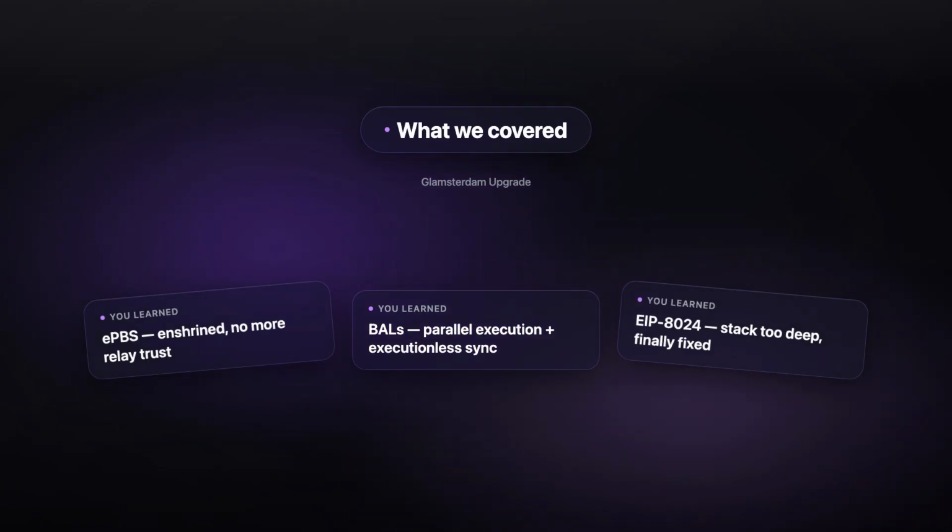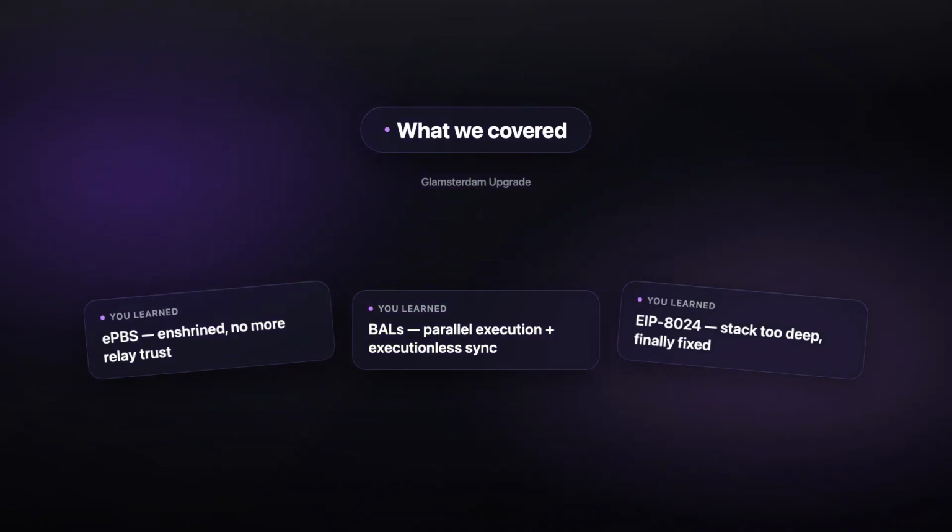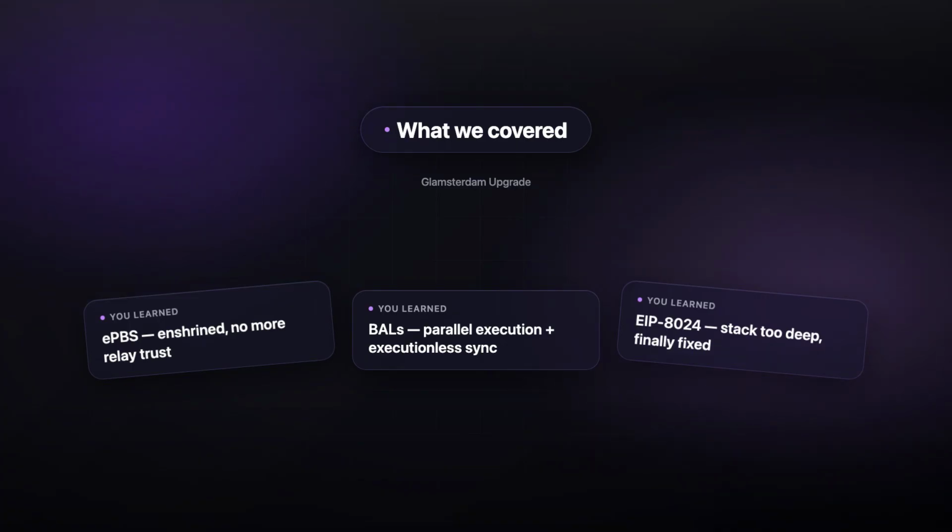The full list is on the forecast page. Check it if you want to track which of the 21 considered EIPs make the final cut.